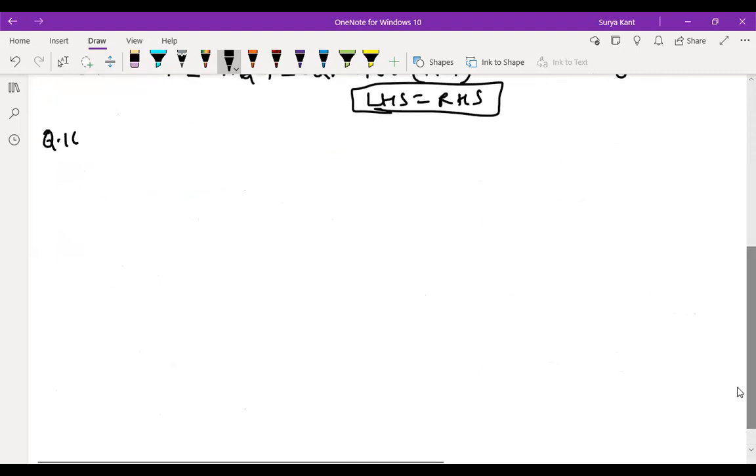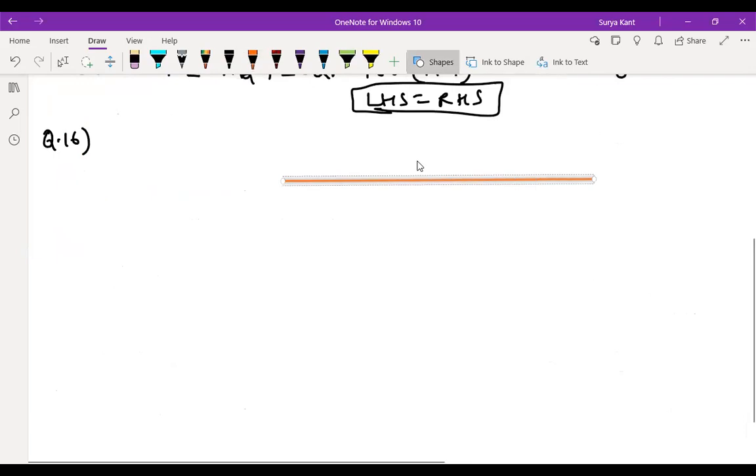Question number 16. Here one figure is given, AB and CD. Just draw one figure. AB and CD, so AB is parallel to CD.